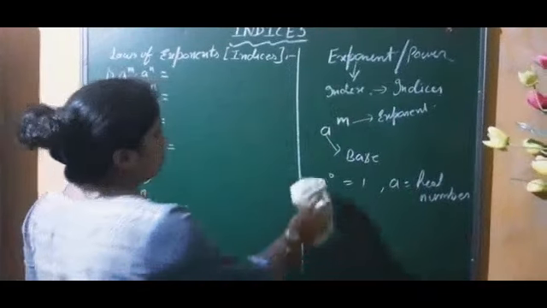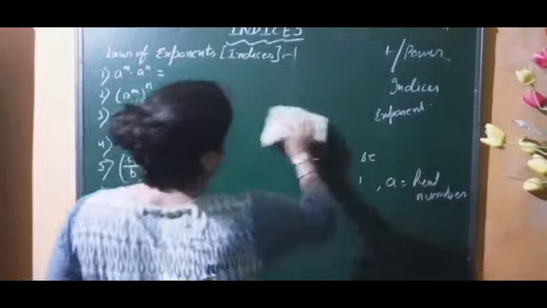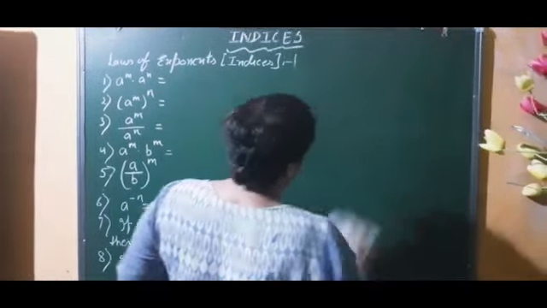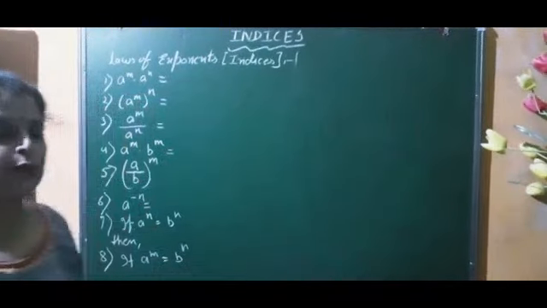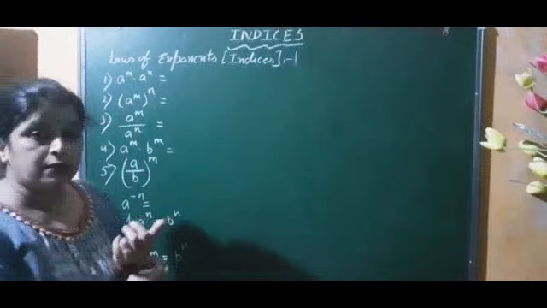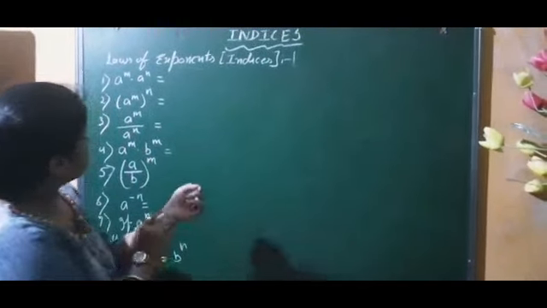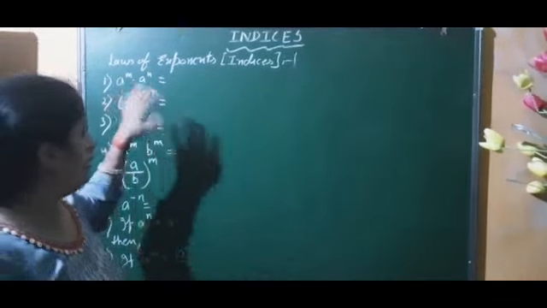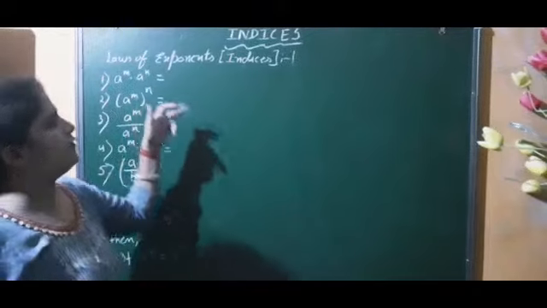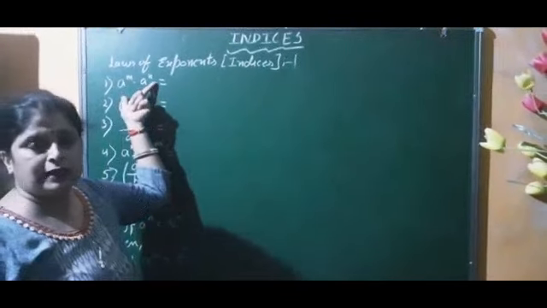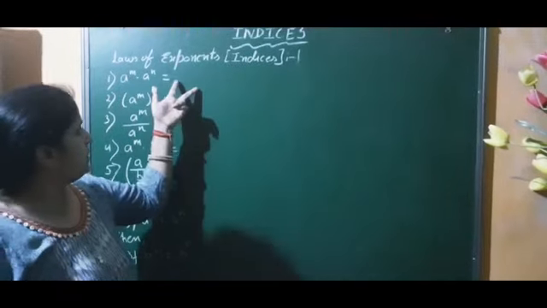So let's start. Recapitulate all the rules and regulations of the chapter exponent or indices. First, one more thing I want to show you, that I'm going to show the proof also. Because so many times I have seen that children are confused. So with a small explanation you will get the idea how this formula came.